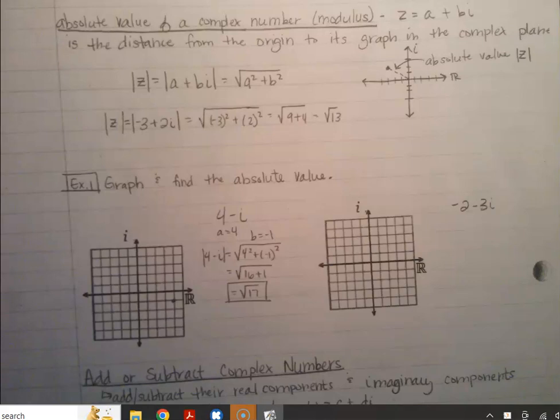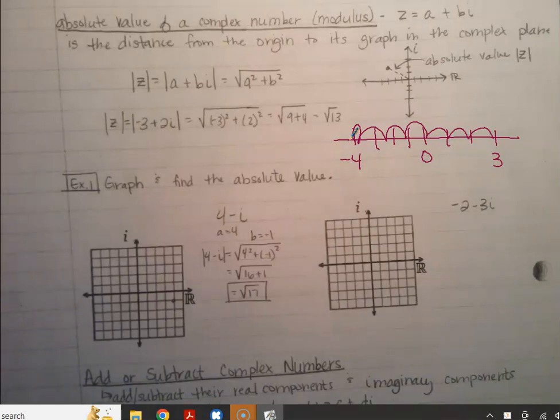Because it's the distance. Previously, when we've talked about absolute value, it's always been on a number line. How far is a number away from 0? So 3 is 3 places away, and -4 is 4 places away from 0. But now that we're graphing a point on a plane, the shortest distance from the origin to that point is the diagonal, or the hypotenuse.